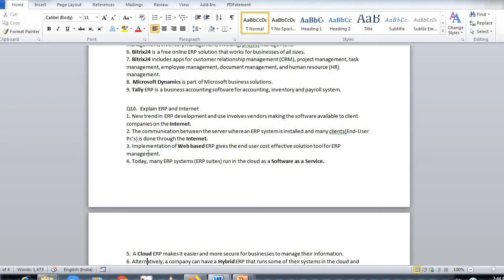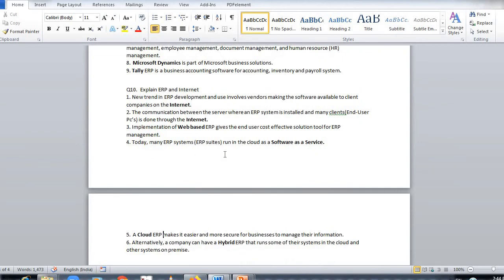Today many ERP suites run in the cloud as software as a service. So they buy software, and through that software the data gets saved on the internet. A cloud ERP makes it easier and more secure for business to manage their information. Nothing is stored in the organization, so there is no burden of storing the data. Everything is taken care of by the ERP company, which provides the software as a service.